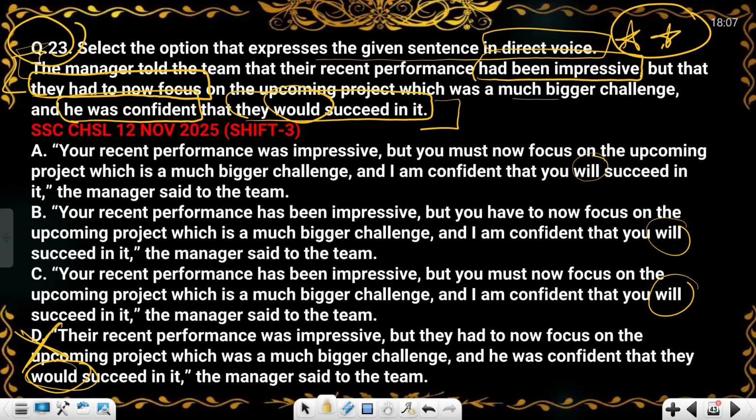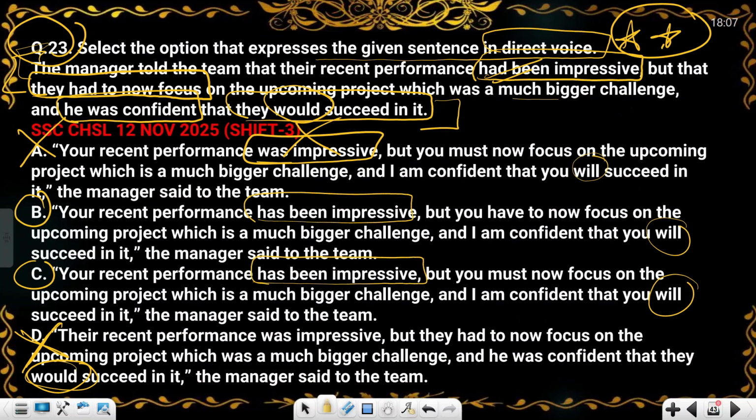Okay. Now you have to focus on this tense. So had been impressive. Okay. When you convert it into direct, what will it become? It will become present perfect. But here it is past tense, so you will eliminate this option. Okay. Now in option B and C, just match the sentence. Your recent performance has been impressive, and here in option C, your recent performance has been impressive.